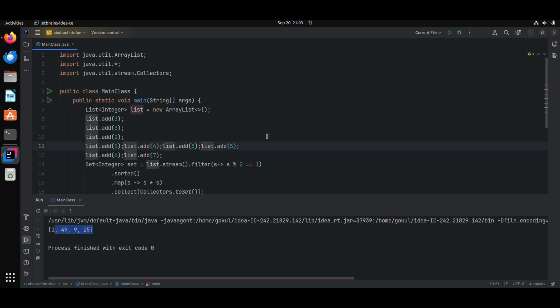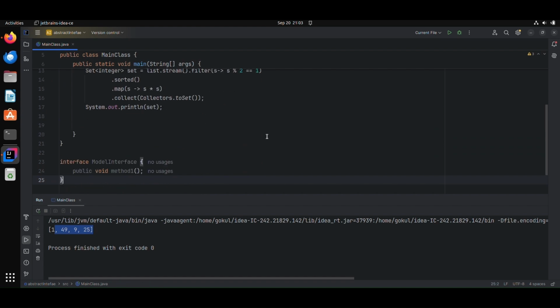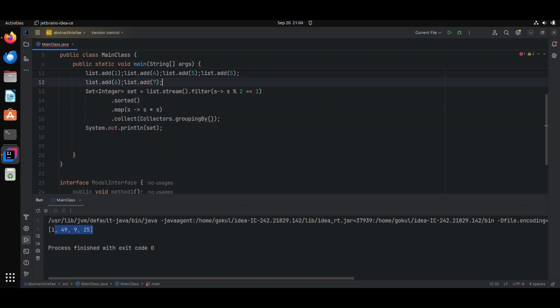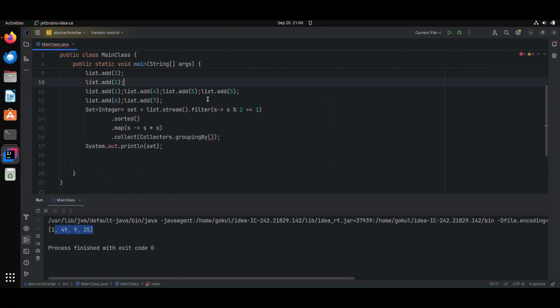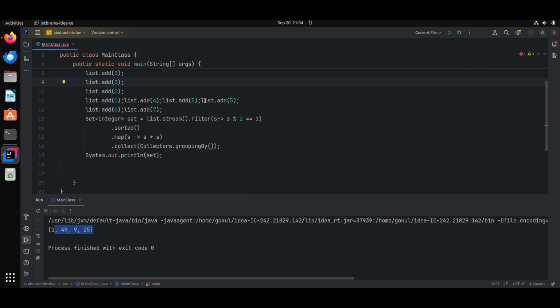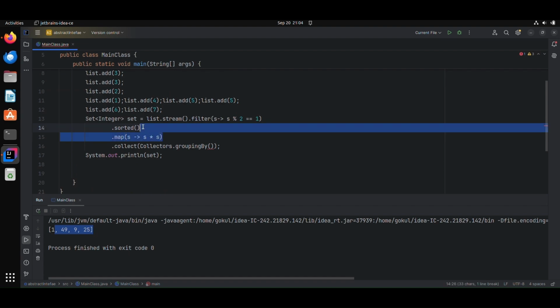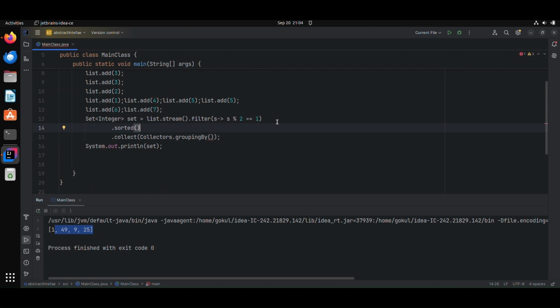See, this is one of the use cases of the collectors. Another way, we can use grouping. Group by provides a way to group the elements. For example, I'm going to remove this map and give the count of each element in this array list.